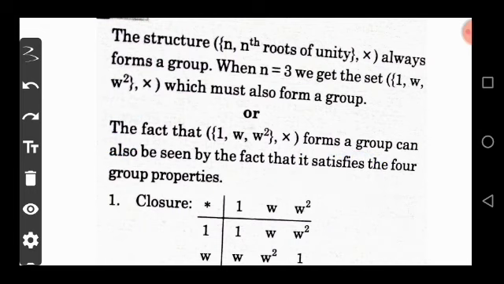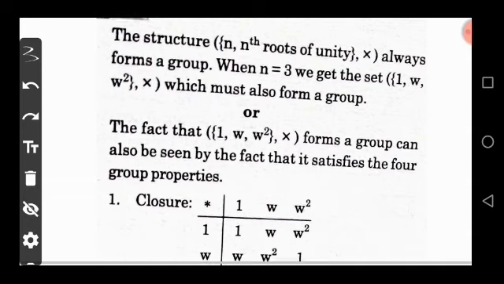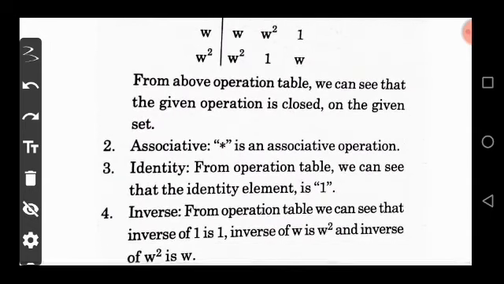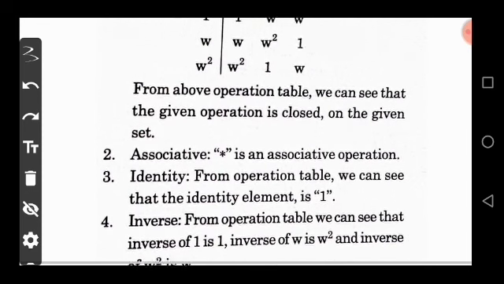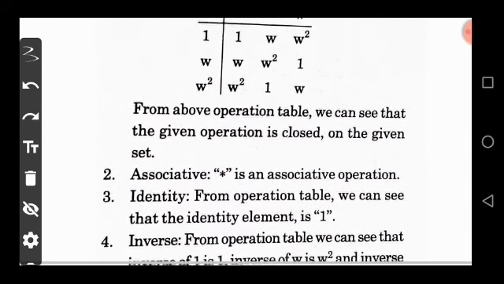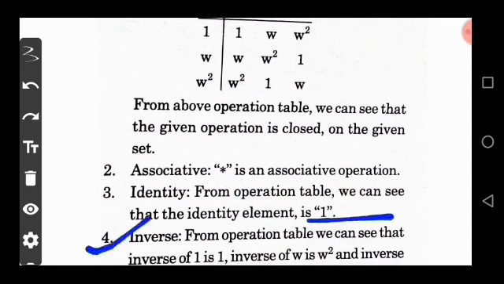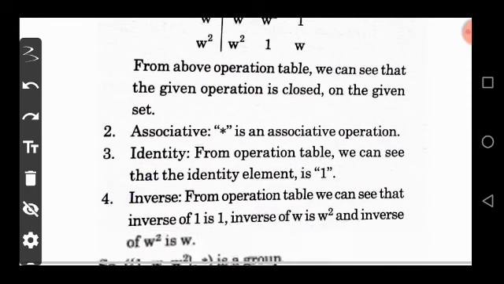First one is closure property. Second one is associativity, third is identity, and fourth is inverse property. Now, according to the identity and the inverse table, we can see that identity element 1 exists and the inverse of 1 is also 1, so it also exists.